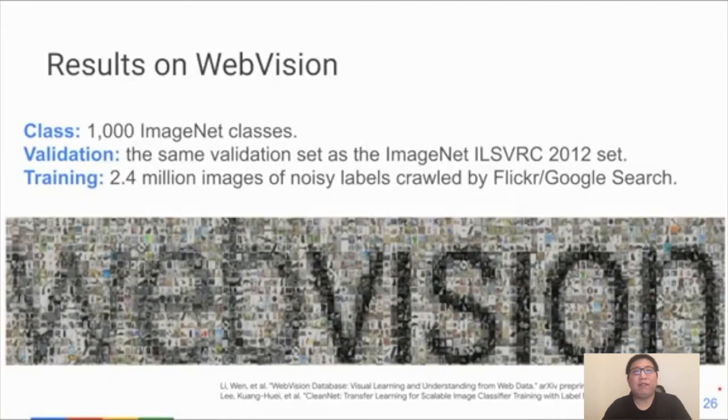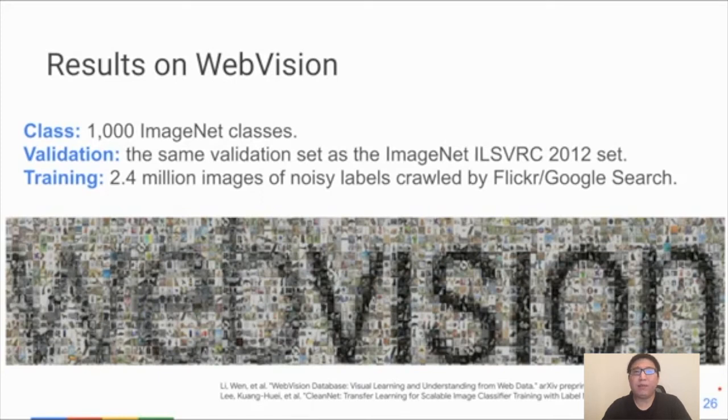We verify our method on the large noisy benchmark called WebVision. WebVision uses the same validation set as ImageNet 2012, on the same 1,000 classes. Well, the difference between WebVision and ImageNet is that WebVision training images are automatically crawled from the web without any human inspection. So the training labels are bound to have some errors. In total, there are 2.4 million training images with noisy labels.